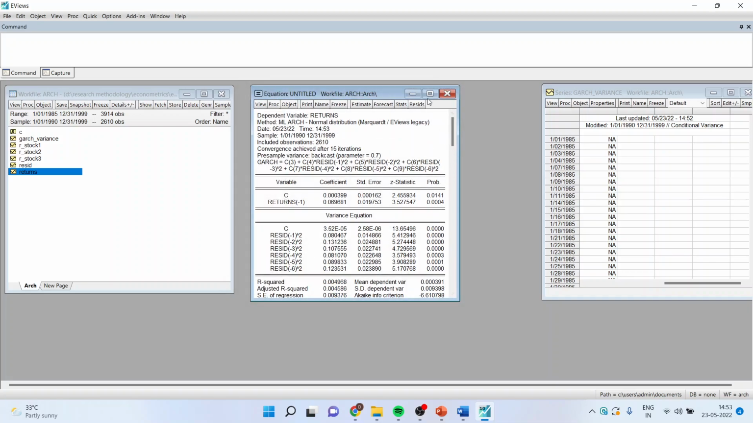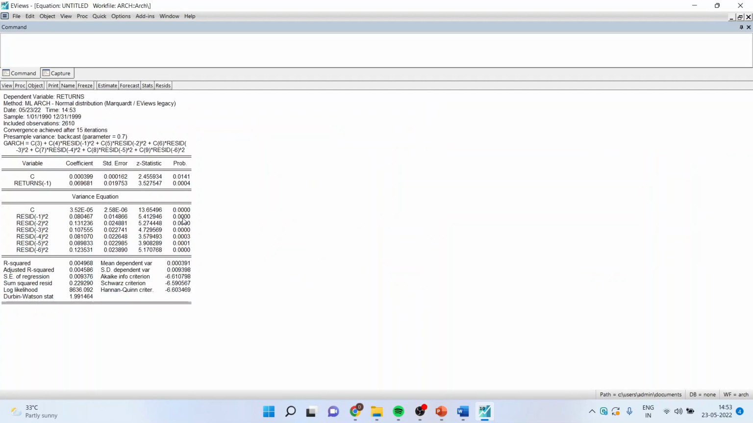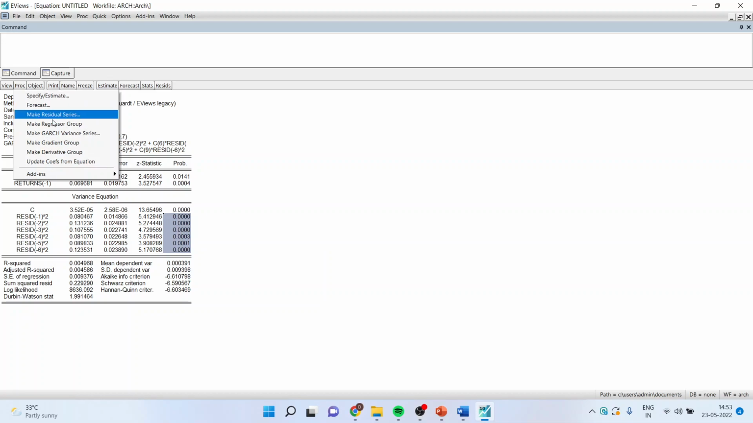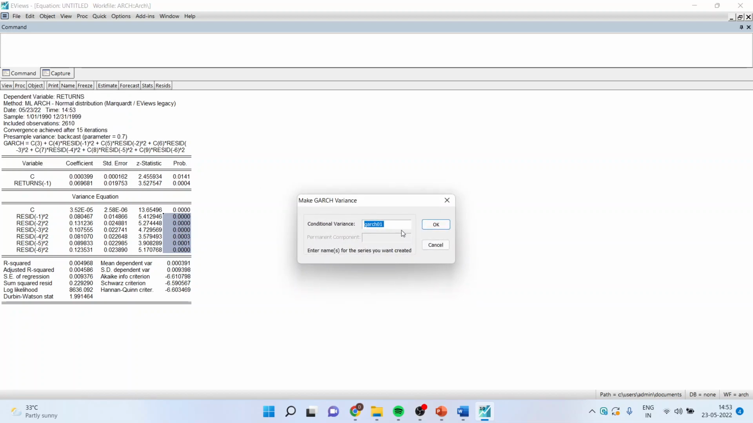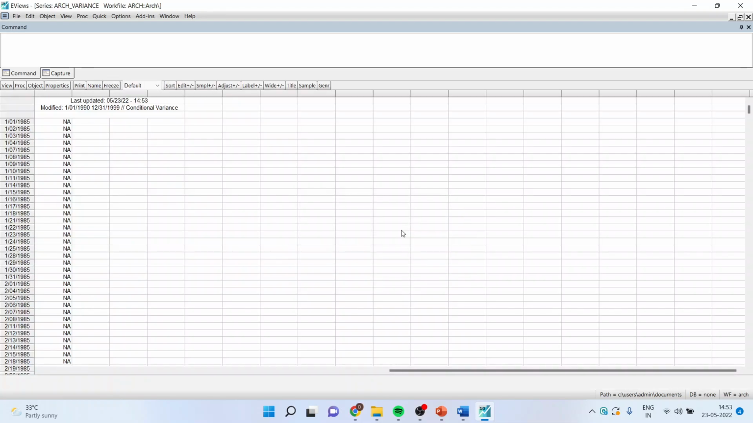And you got the result. You can see here there is no GARCH term. All ARCH terms are present. Again, I'll go in Proc, make GARCH variance series. I'll name this as ARCH variance. Click OK. And I got the series.